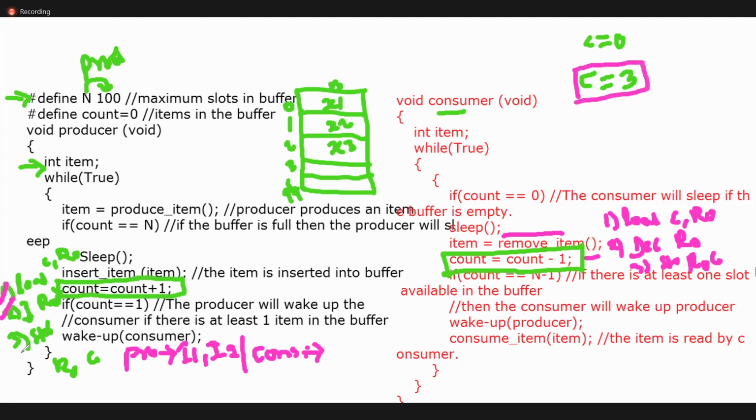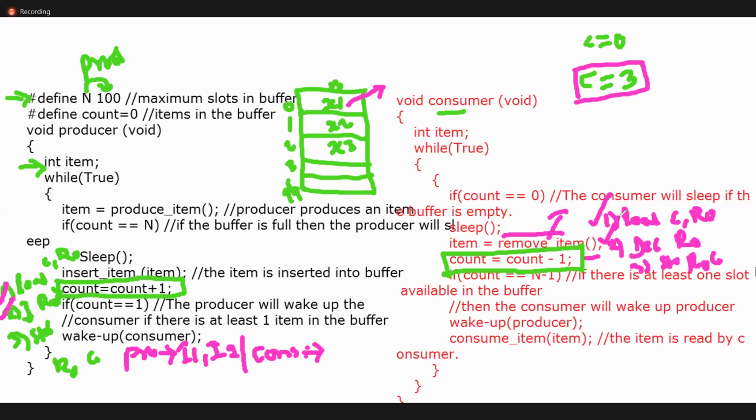We have not executed the third one. So in the meantime, after executing the second line, the producer is preempted. So this time it will execute the consumer. Count not equal to 0. Yes or no? Count not equal to 0. Sleep. Item, remove item. So now I consumed one item. So the consumer removes this item. Yes or no? Now count equal to count minus 1 means here, the first line and second line are executed and it is preempted.